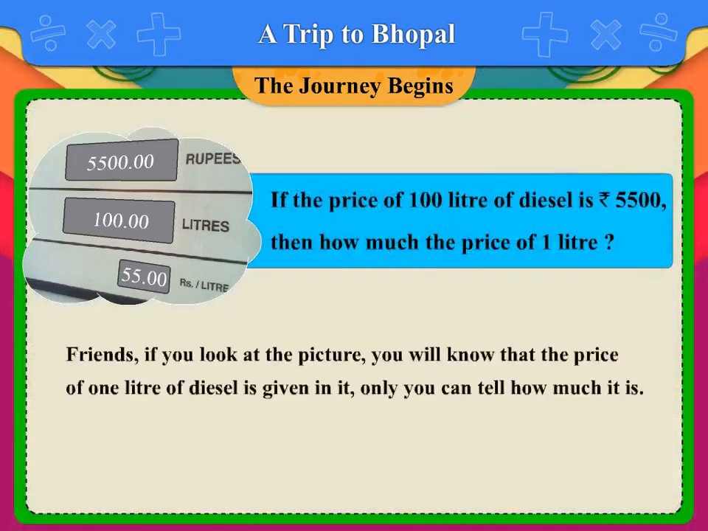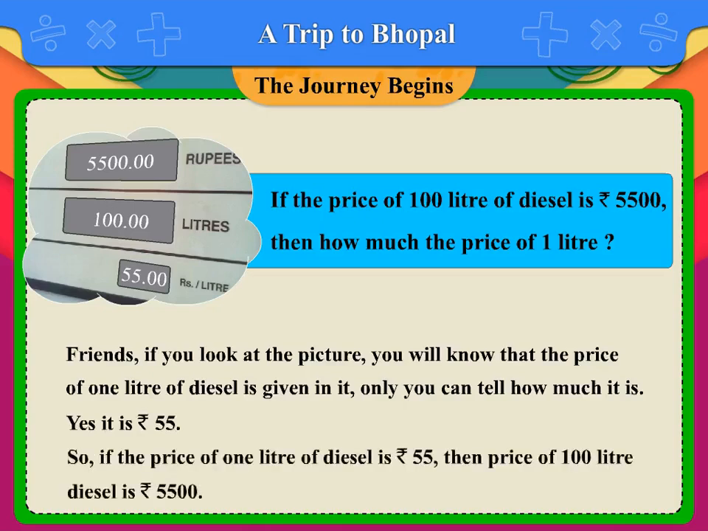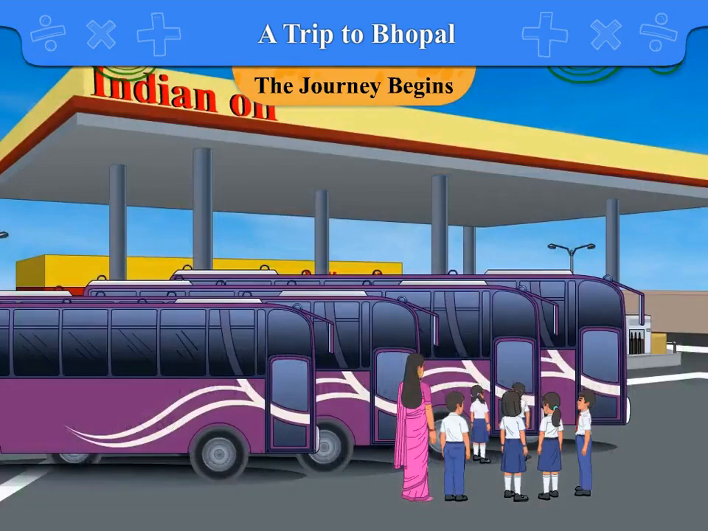Friends, if you look at the picture, you will know that the price of 1 liter of diesel is given in it. Only you can tell how much it is. Yes, it is rupees 55. So, if the price of 1 liter of diesel is rupees 55, then the price of 100 liters of diesel is rupees 5,500. As the buses are being refilled, some children go to the toilet near the petrol pump.